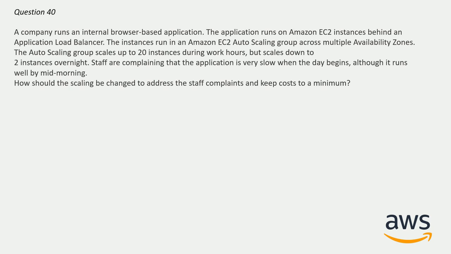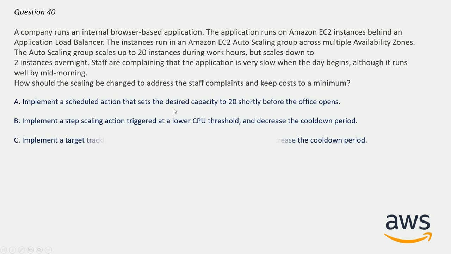And now question number 40. A company runs an internal browser-based application. The application runs on Amazon EC2 instances behind an application load balancer. The instances run in an Amazon EC2 auto scaling group across multiple availability zones. The auto scaling group scales up to 20 instances during work hours but scales down to 2 instances overnight. Staff are complaining that the application is very slow when the day begins, although it runs well by mid-morning. How should the scaling be changed to address the staff complaints and keep the cost to a minimum? And here are the options.